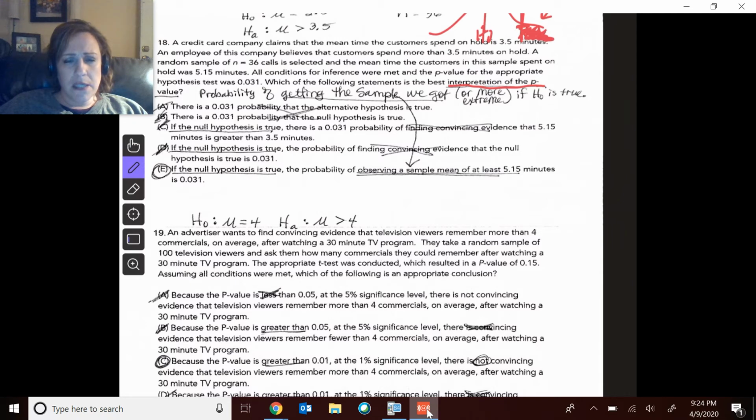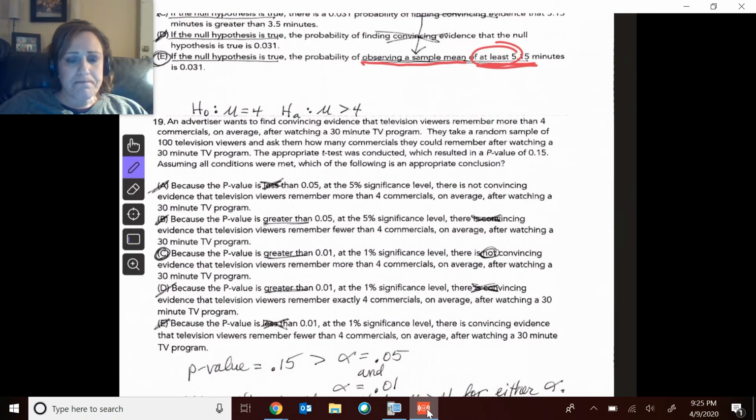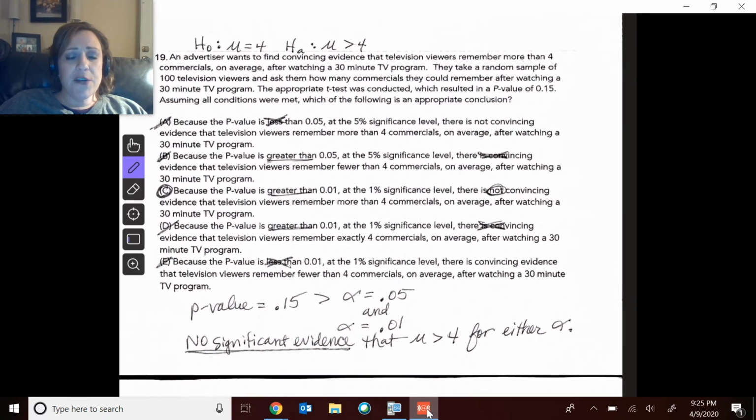C and D are talking about convincing evidence, the probability of getting evidence. And that's not what it's about. It's the probability of getting the observed sample mean, of getting this sample or something more extreme. That's your at least if the null is true. So there's your E.